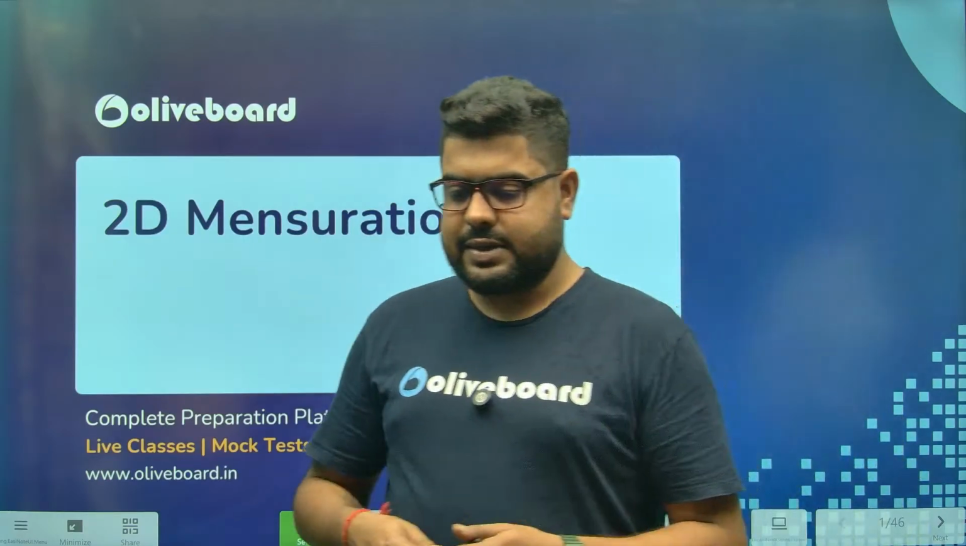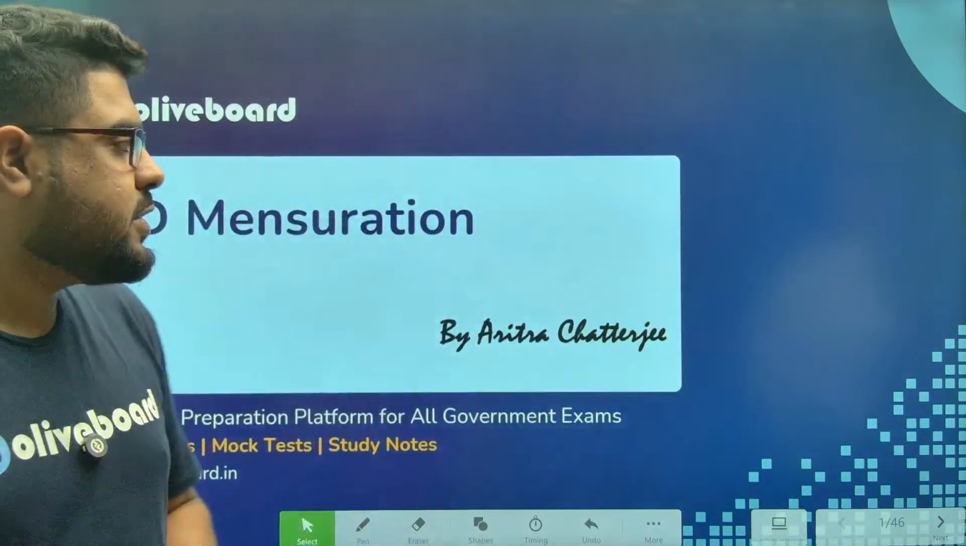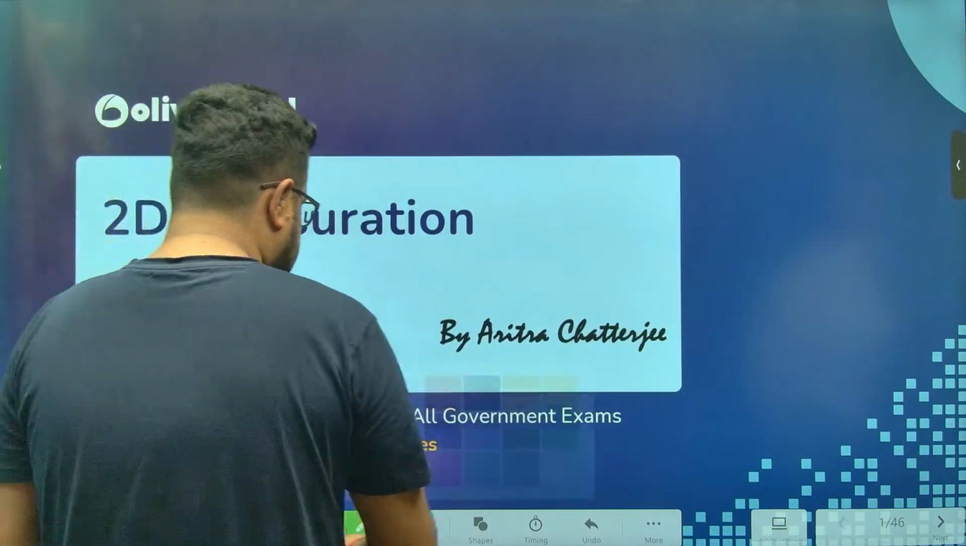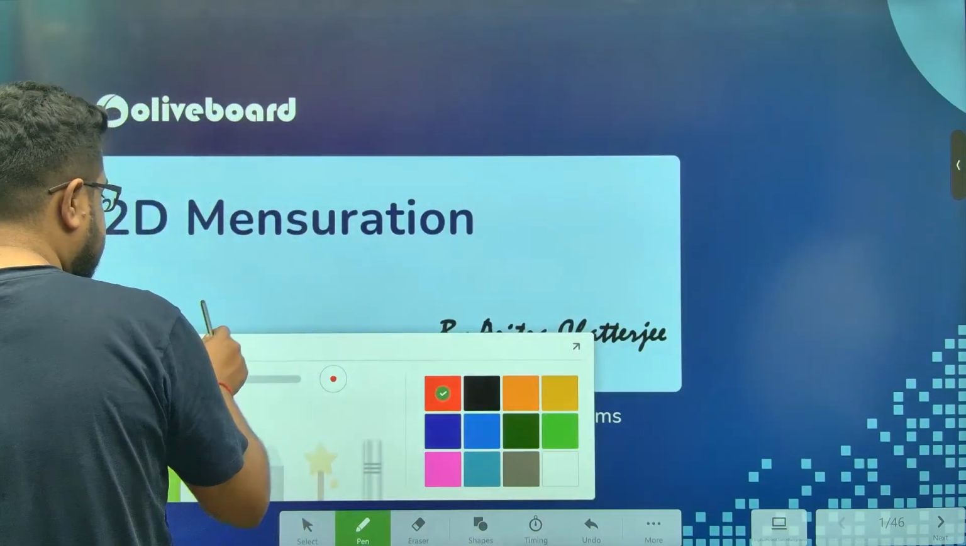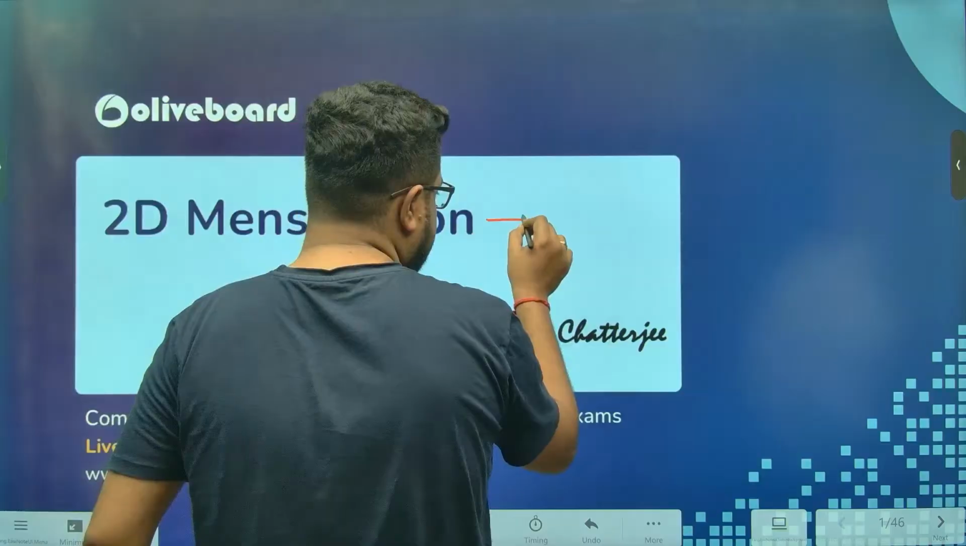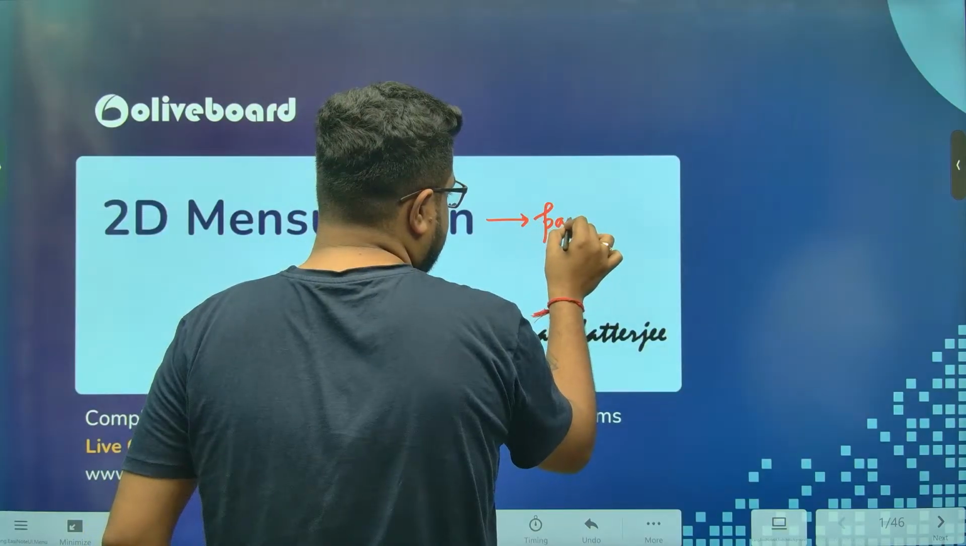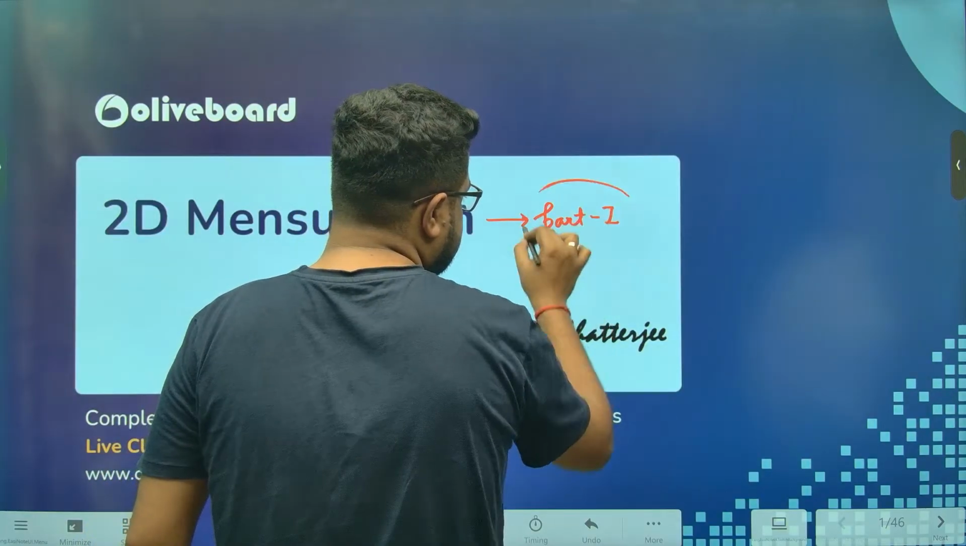Chalo, sir, let's start. So today we'll start with 2D mensuration. Again, there will be few parts to this. It cannot be done in one part, right? So this is just your part one.